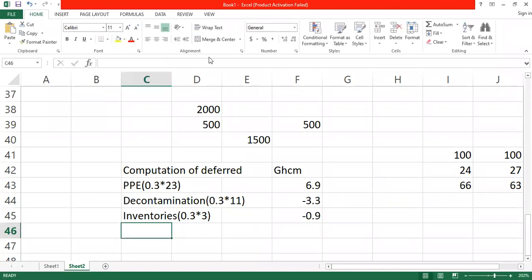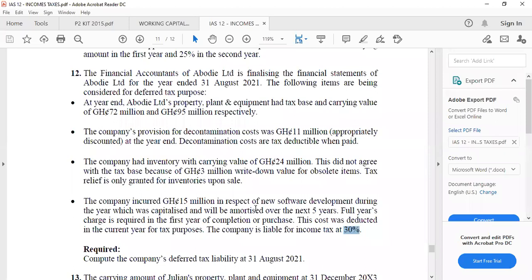But please, the inventory was not sold out. Was not what? That is given only if the inventory is sold, but it's not sold. So how are we going to sell it? We are just making provision for the benefit that we are going to enjoy when we sell it. This deferred tax is a provision that we are making for things that will happen in the future, not something that is happening today. So if the inventory we are going to sell in the future, what is the value of the tax benefit that we are going to enjoy? That is what we are making the provision for today.